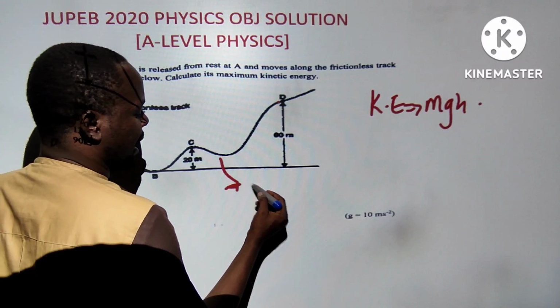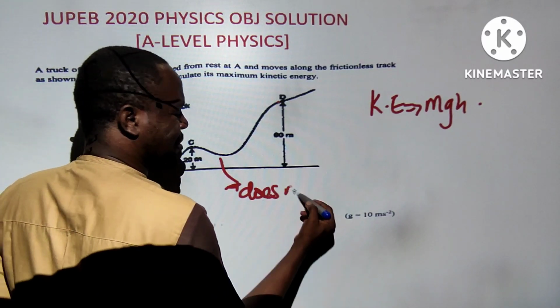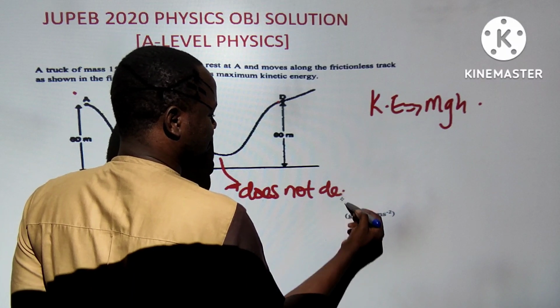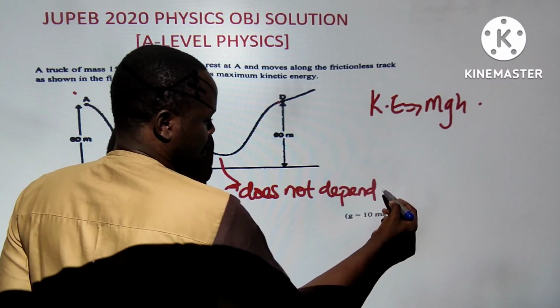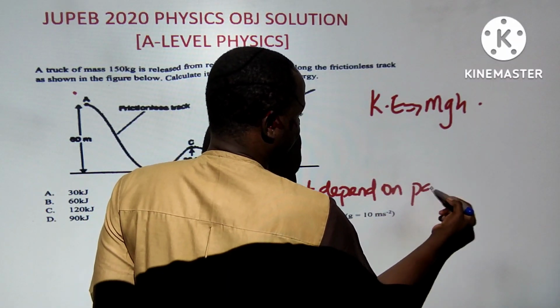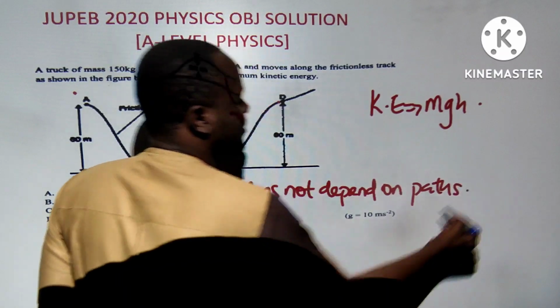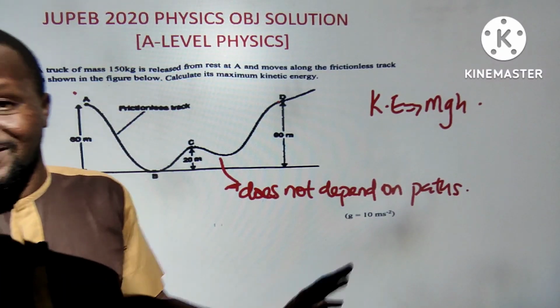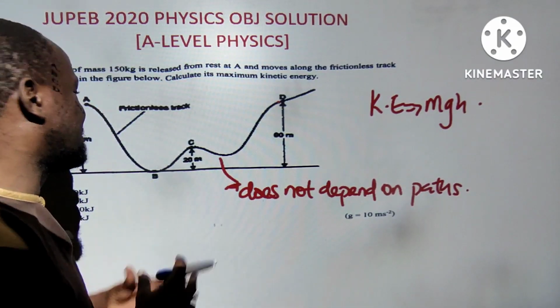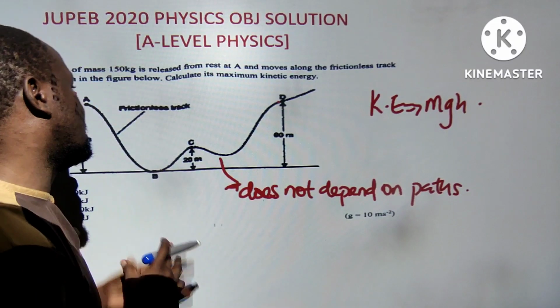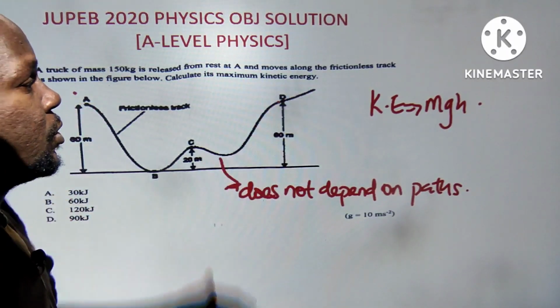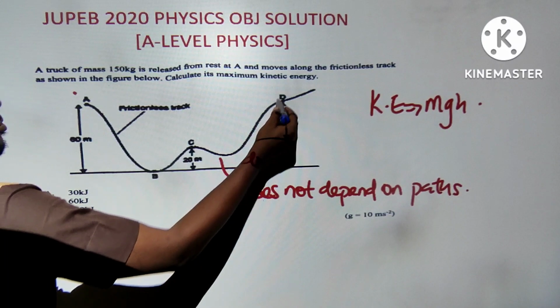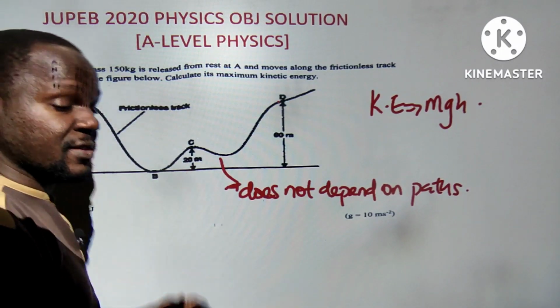It does not depend on paths. I'm not even teaching here on paths. It only depends on the initial and what? And final position. That is what it depends on. So because it only depends on initial and final position, we can actually say this is a simple question. We just calculate the maximum value, which was 60, and we neglect the one at the middle.